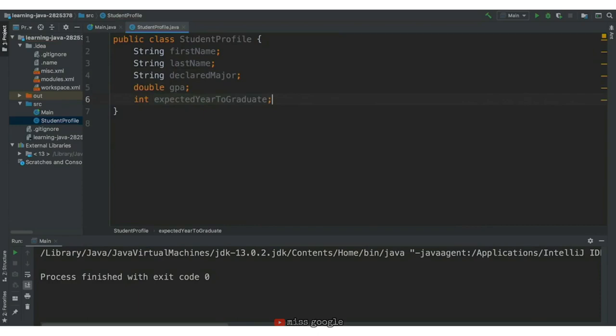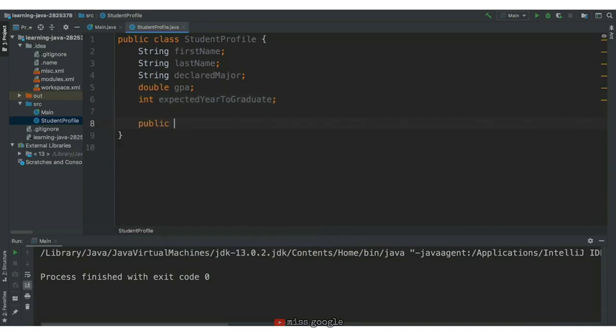Next, we'll add our behavior or instance methods. The challenge said to add a function that increments the expected year to graduate instance variable. So we'll write public and then the name of the function, increment expected graduation year. It will take no parameters. And for the return type, we could have it return the new expected year to graduate value or return nothing, returning void. In this case, we'll say void.